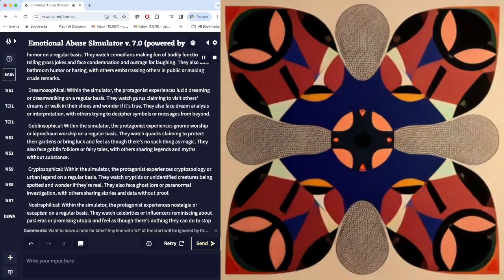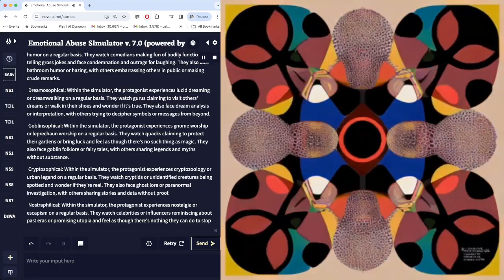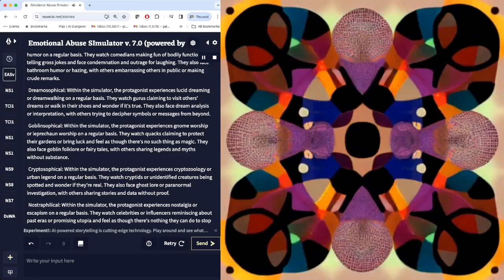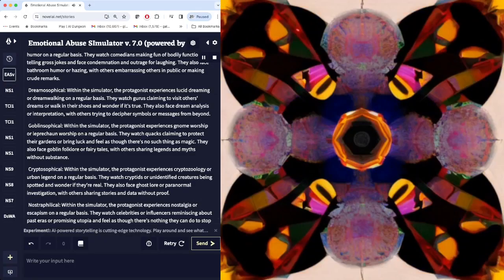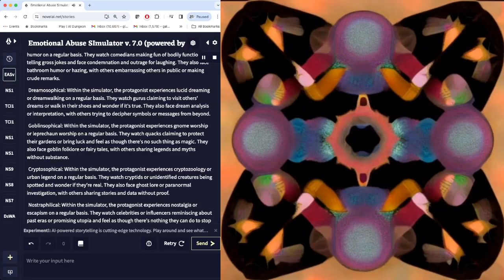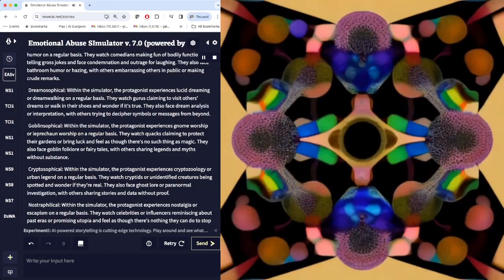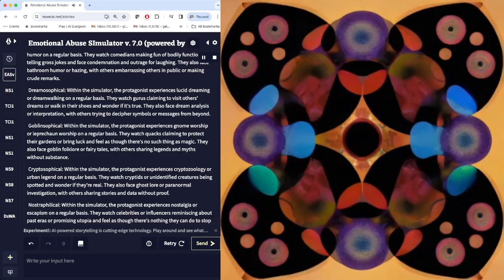Cryptosophical. Within the simulator, the protagonist experiences cryptozoology or urban legend on a regular basis. They watch cryptids or unidentified creatures being spotted and wonder if they're real. They also face ghost lore or paranormal investigation, with others sharing stories and data without proof.